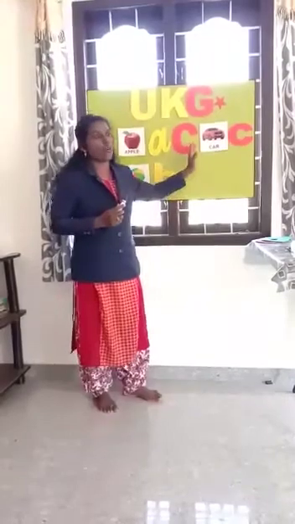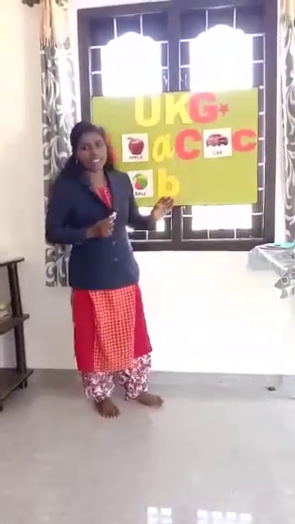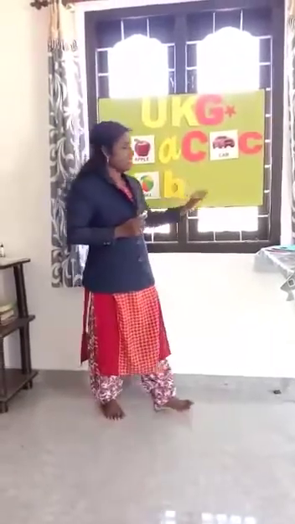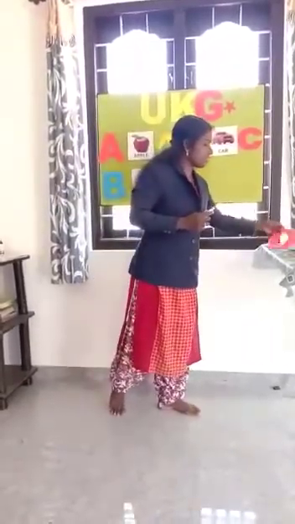Clear? Then C. What's the sound of C? Both letters have the same sound. K. Both C have the same sound. K. Cake. C for cake. C for cat. C for cow. C for candle. C for carrot. Okay, clear? Then the next letter is